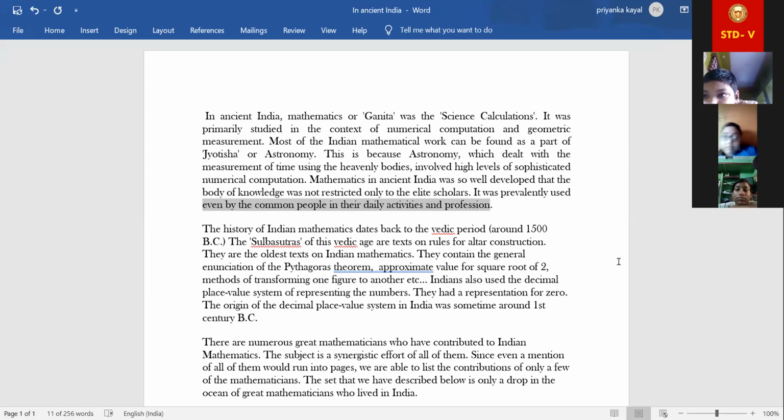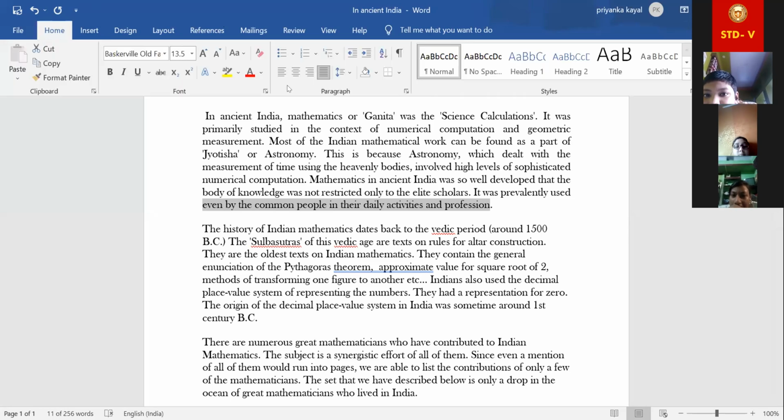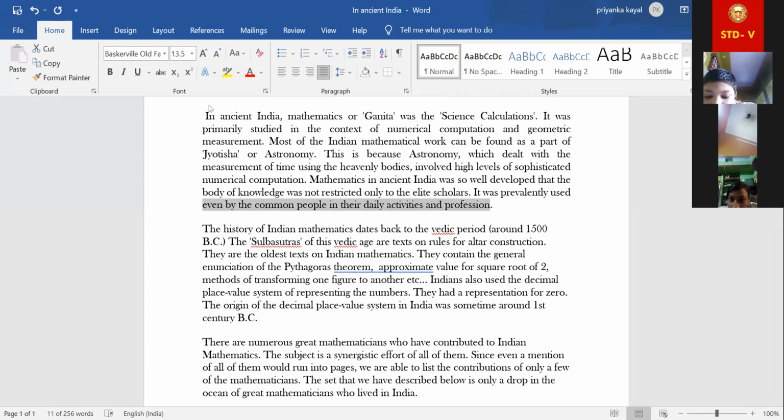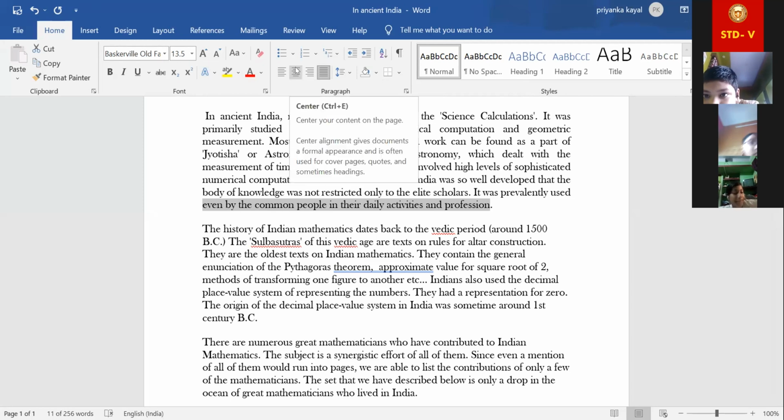Ma'am, what is the justified? Ma'am, I cannot hear you. Justified. What is that? Ma'am, basically what is justified? Justified means basically it will maintain the margin on both sides. Okay. It gives you the document clean. And on both sides, the right side as well as the left side, it will maintain two margins. Understood? But you can ask me, ma'am, then what is the difference from center?